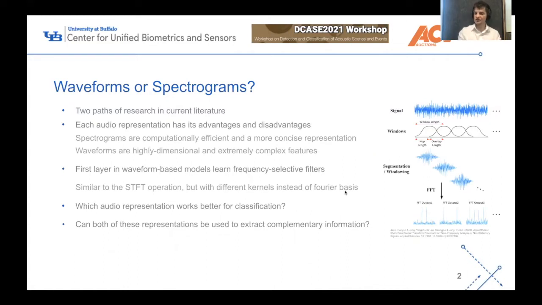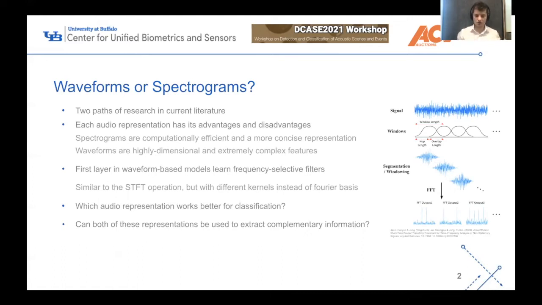When you actually look at the first layer of a waveform-based model, what is happening is the kernels are being learned to be frequency selective filters. So it's really analogous to the FFT operation, but instead of using kernels based off of the Fourier basis, we're using learned kernels within the network.